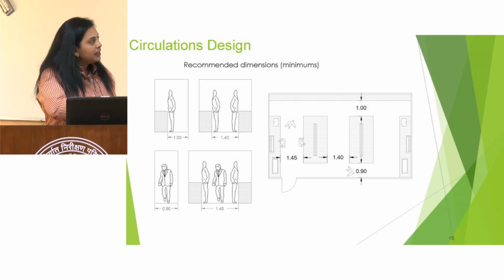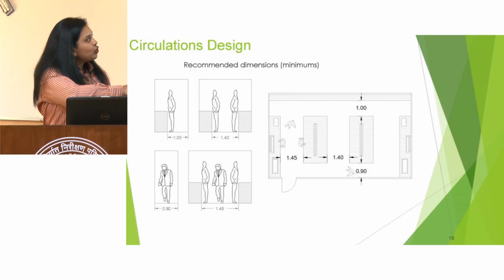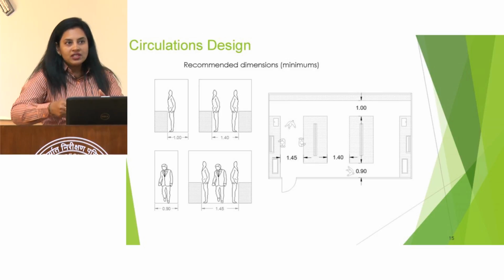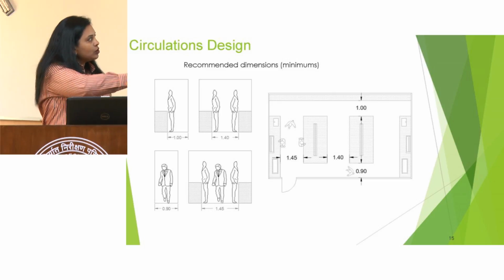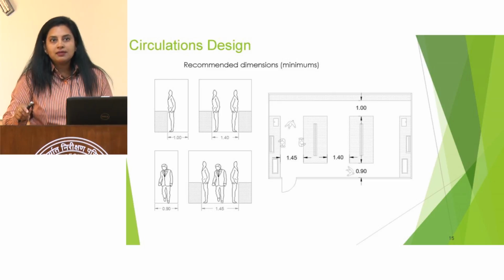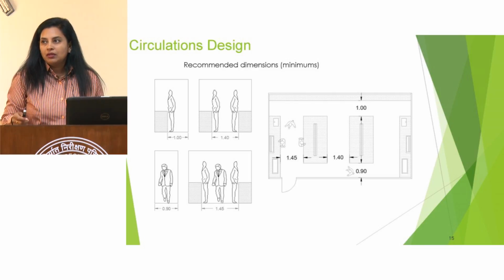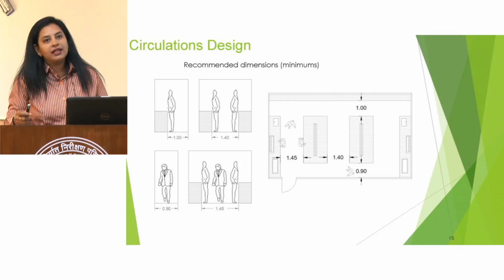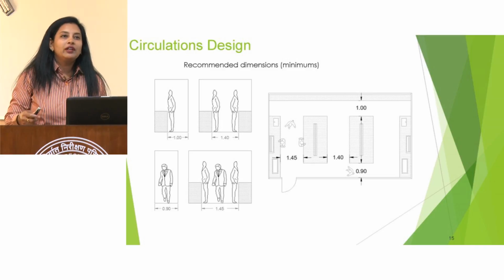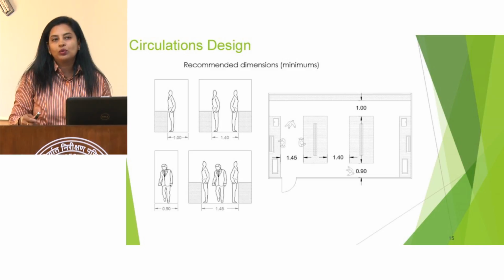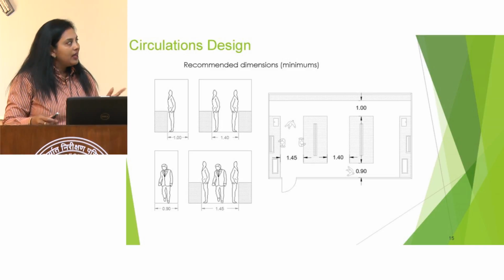When there is a space in between these two benches, as depicted in the picture, one person should be able to stand properly and do his activities. The other person can also do all his analytical activities in a comfortable manner. Because as I mentioned, when we are designing a laboratory, we have to take care of the safety of the people also. Otherwise it will lead to accidents.